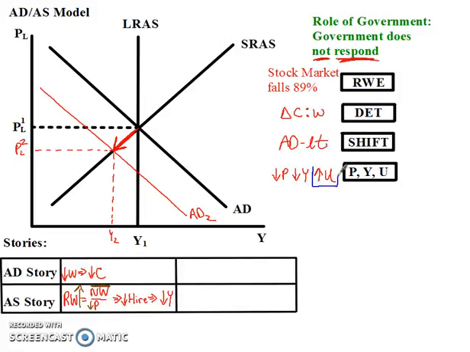As unemployment rises, that's going to cause the new real-world event up here. That increase in unemployment means we're going to have a lot of surplus workers, and those surplus workers are eventually going to put downward pressure on nominal wages.